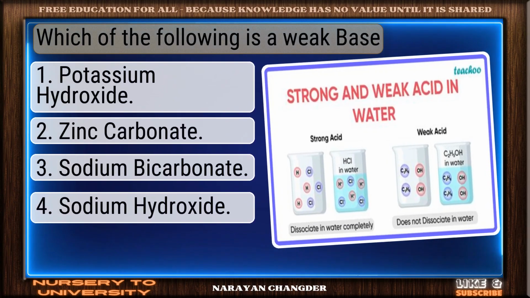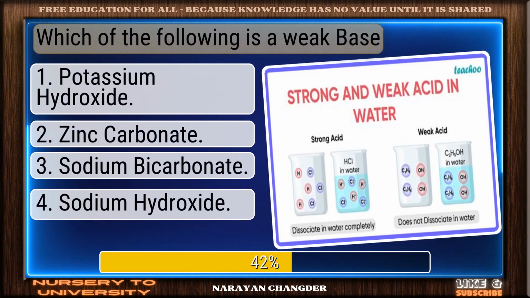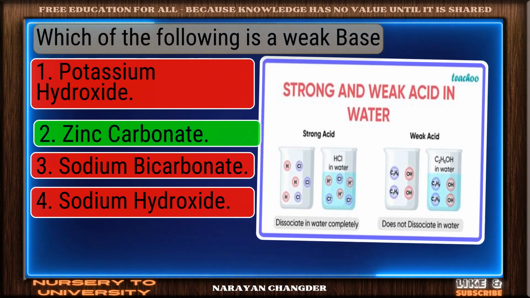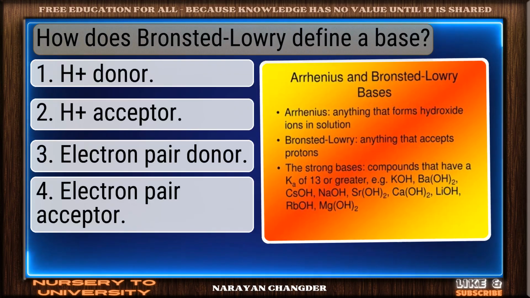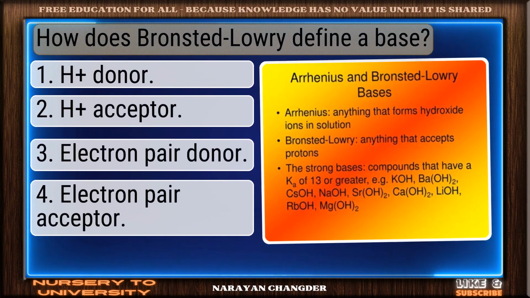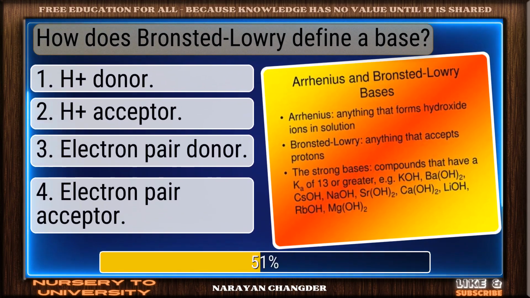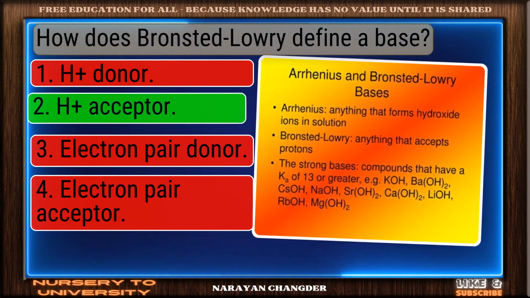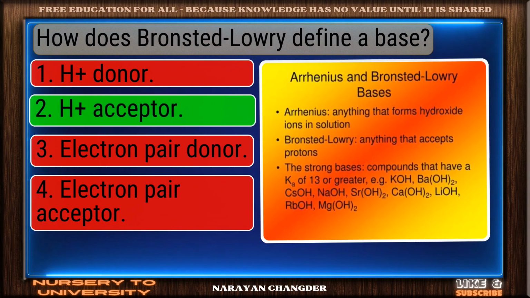Which of the following is a weak base? Strong choice. Zinc carbonate is the right answer. How does Bronsted-Lowry define a base? Well done. H+ acceptor is the right choice.